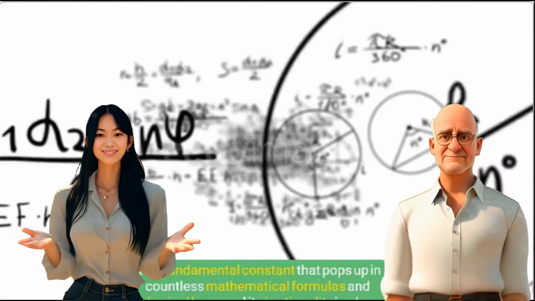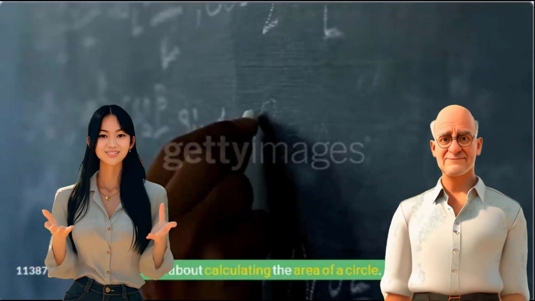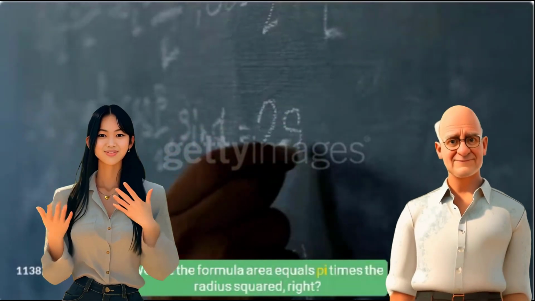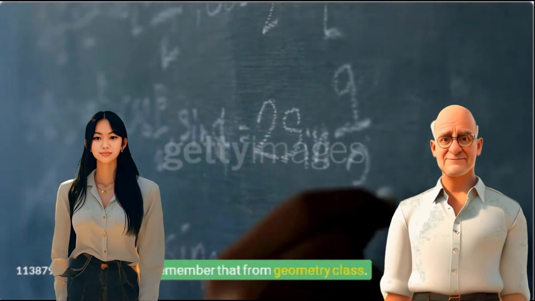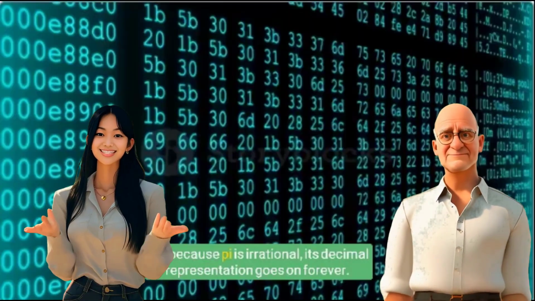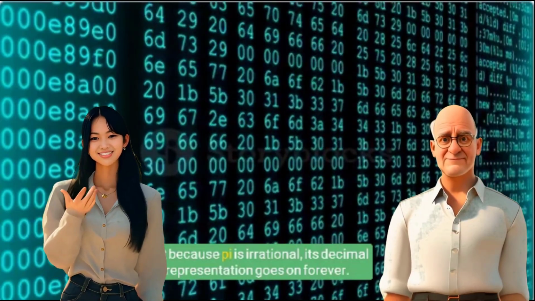Think about calculating the area of a circle. We use the formula area equals pi times the radius squared. Right. I remember that from geometry class. But because pi is irrational, its decimal representation goes on forever.